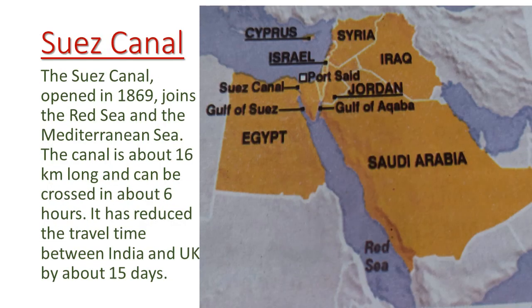Let us discuss the Suez Canal. The construction of the Suez Canal has reduced the sea route. Suez Canal opened in 1869. It joins the Red Sea and the Mediterranean Sea. The canal is about 16 kilometers long and can be crossed in about 6 hours. It has reduced the travel time between India and UK by about 15 days.